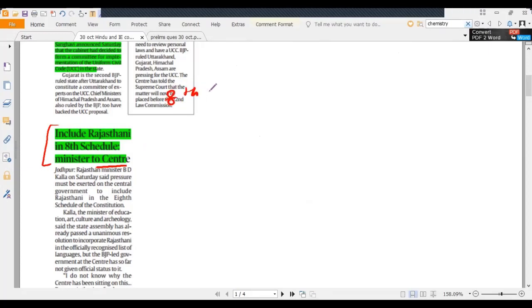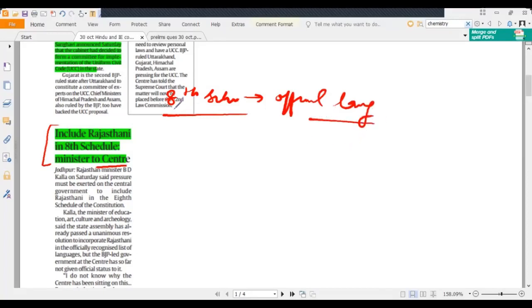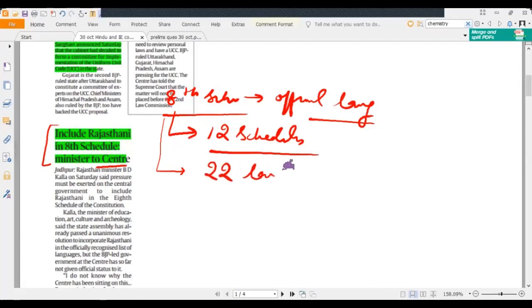The 8th schedule deals with official languages. We have a total of 12 schedules. In it, there are a total of 22 languages recognized so far.